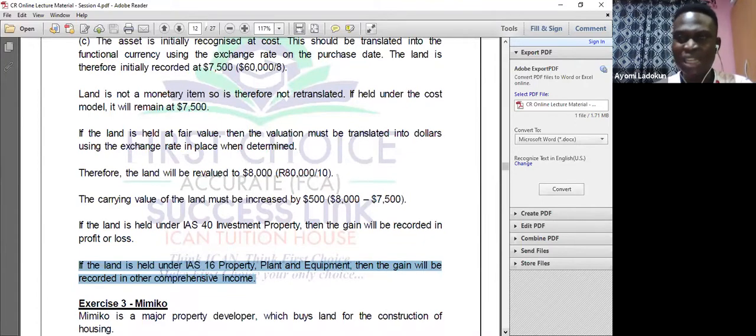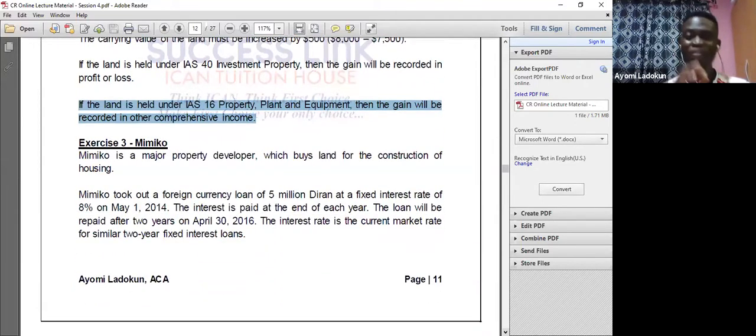So let's look at this last exercise. In fact, if I don't take you through this exercise, my conscience will not allow me to rest. So I need to show you.